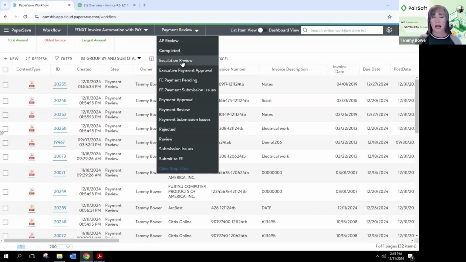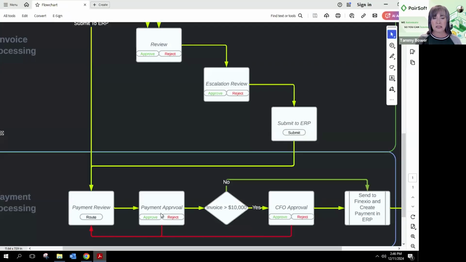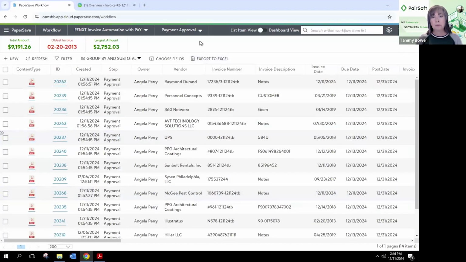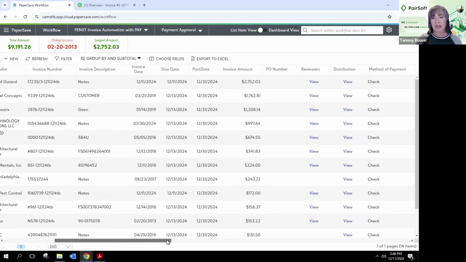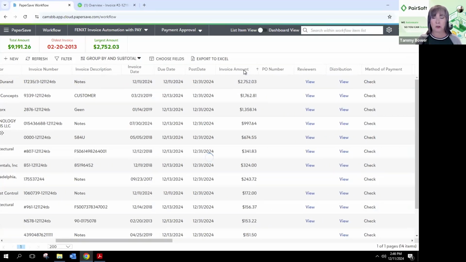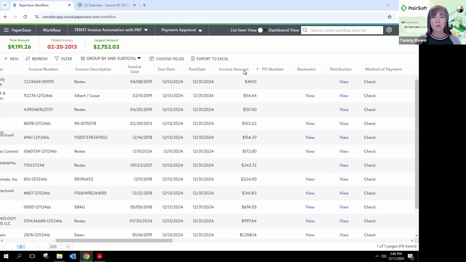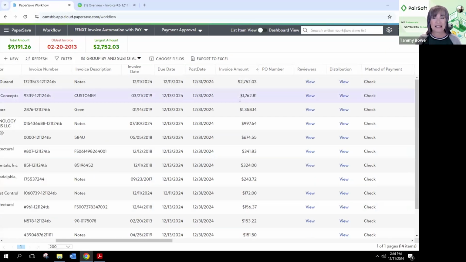So I'm going to, again, I have all the rights in my system. So now I'm going to be that payment approver. So if I come back to this Visio here, I just built the batch. I'm now the payment approver. And what's nice about PaperSave's payment approver, they can, again, filter. Maybe when they get that paper batch journal or report, maybe they only are really interested in seeing the invoices that are over a certain dollar amount.